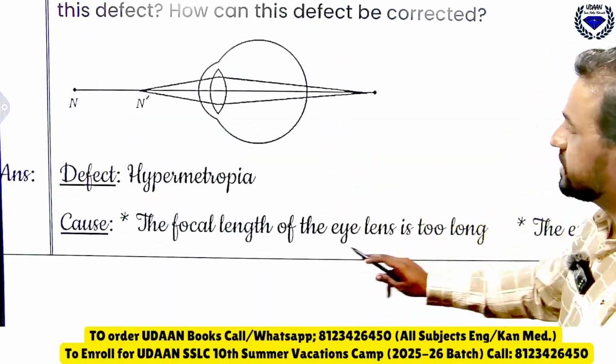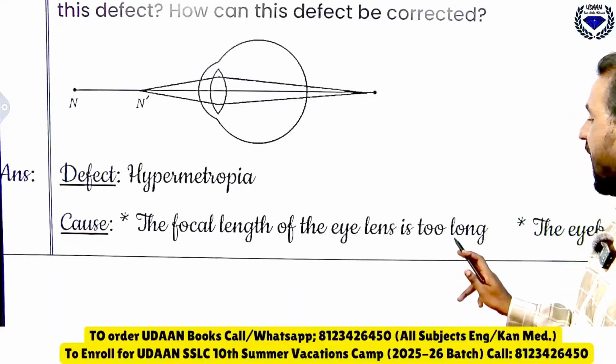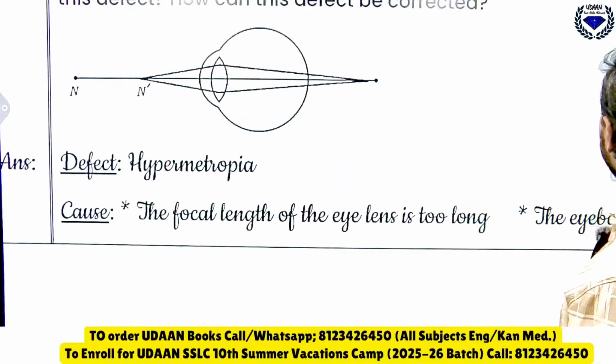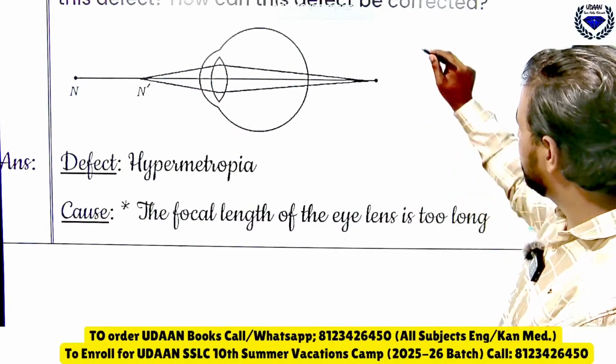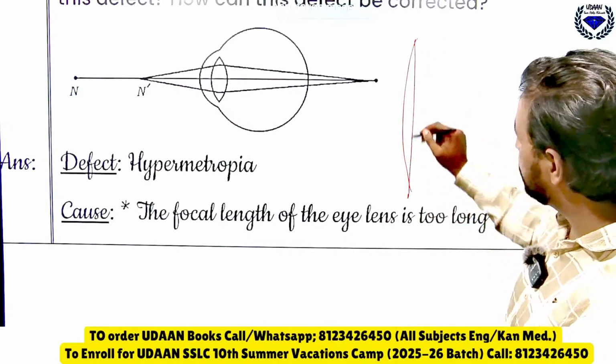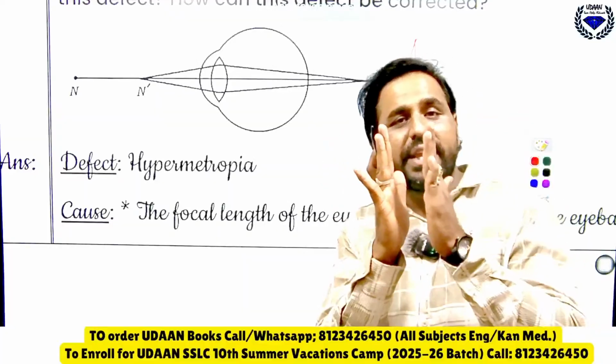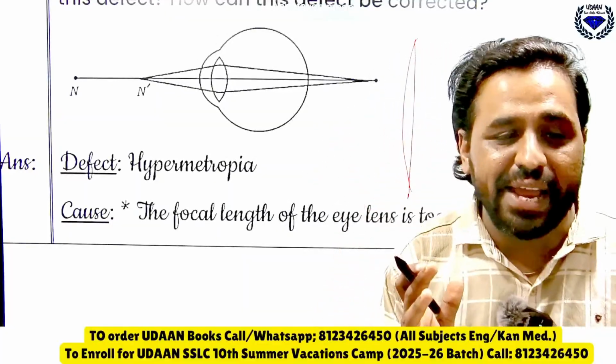See, the first cause: the focal length of the eye lens is too long. The focal length increases. So you can just see here, this focal length, that means the lens will become very thin and the focal length of the eye becomes very long.